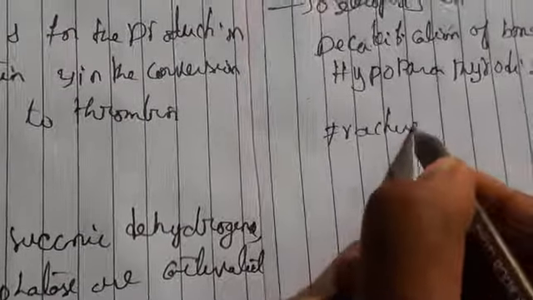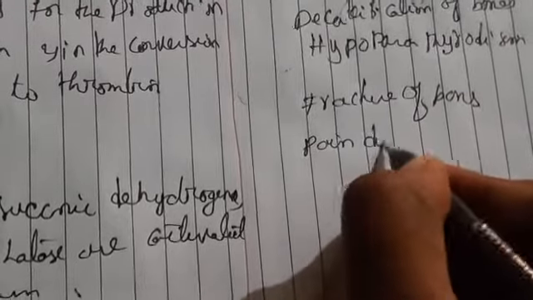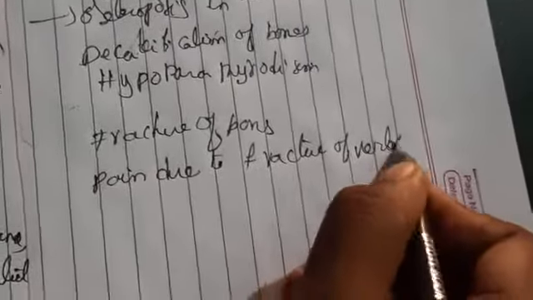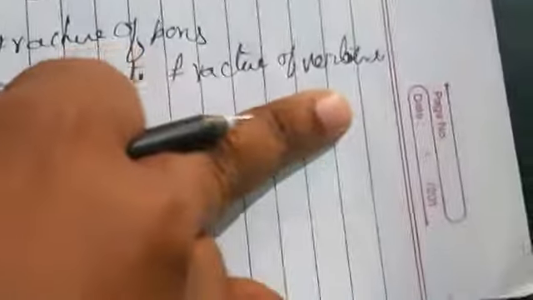For this, the symptoms will be fracture of bones and pain due to fracture of vertebrae. What is the vertebrae? The backbone. Whatever backbone animals have, we call it the backbone, and bones fracture due to the lack of calcium.